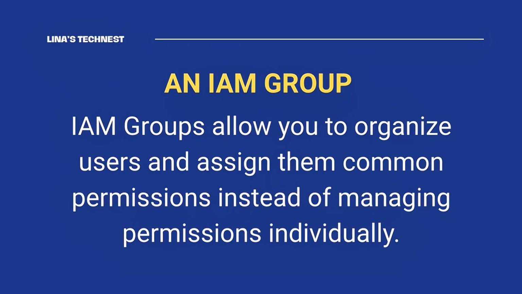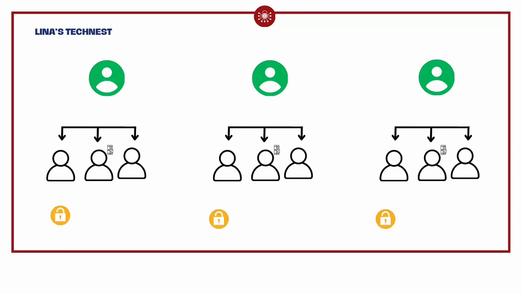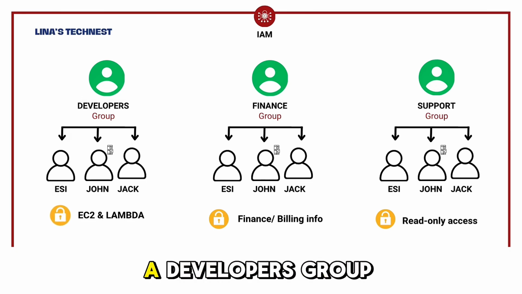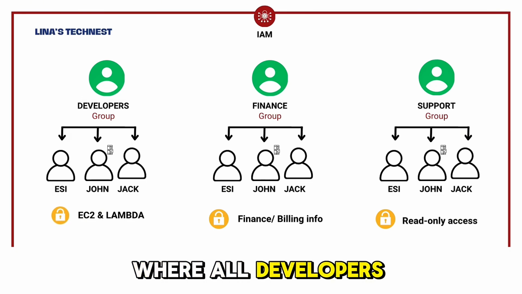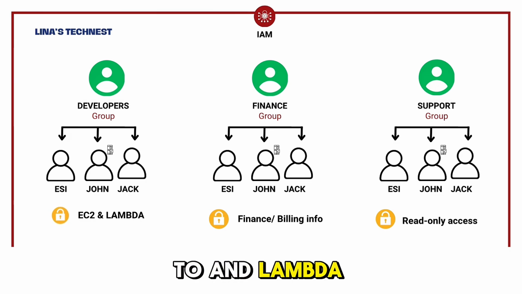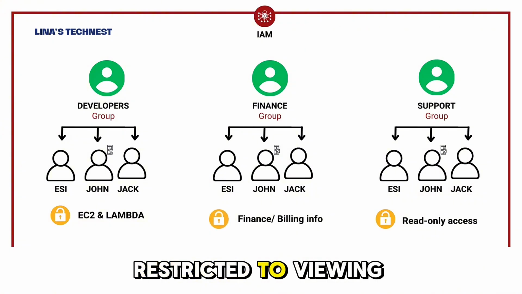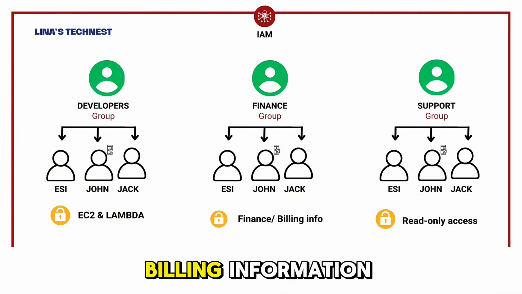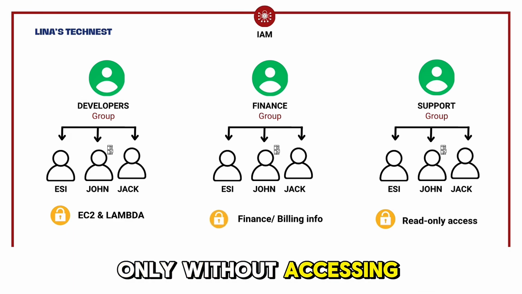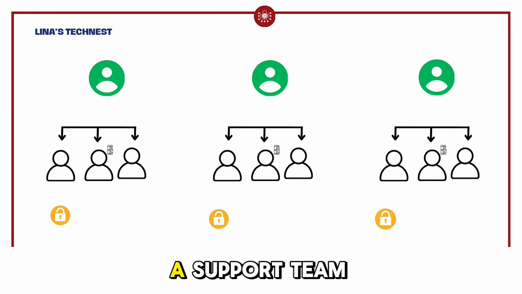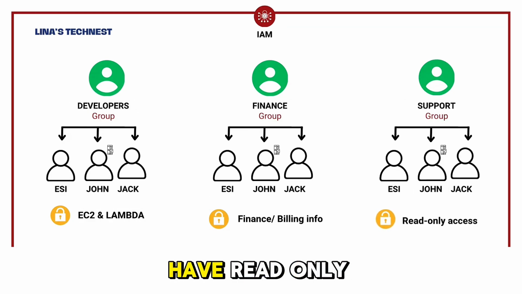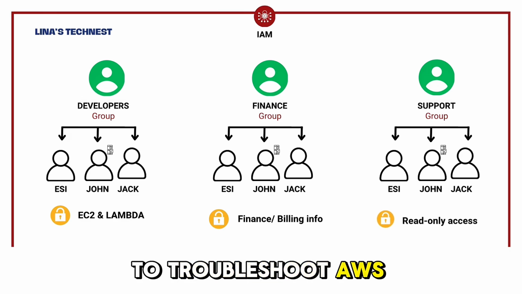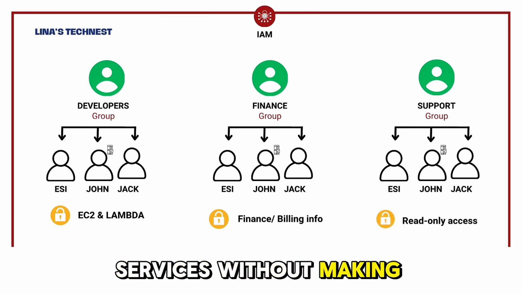We have IAM groups. IAM groups allow you to organize users and assign them common permissions instead of managing permissions individually. Some use cases are when you create a developers group where all developers automatically get EC2 and Lambda permissions. Also, a finance team group that can be restricted to viewing AWS billing information only without access to infrastructure resources. A support team group that can have read-only access to troubleshoot AWS services without making changes.